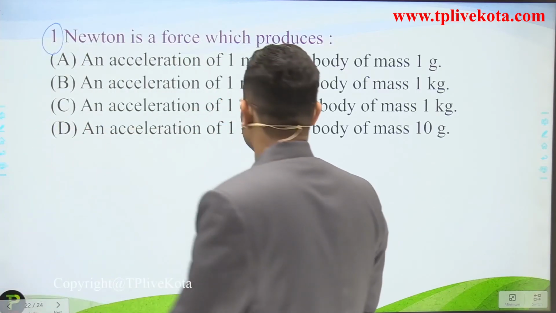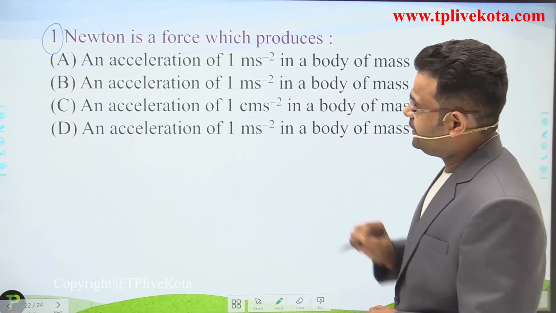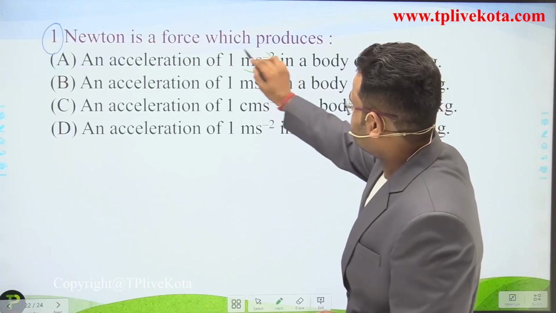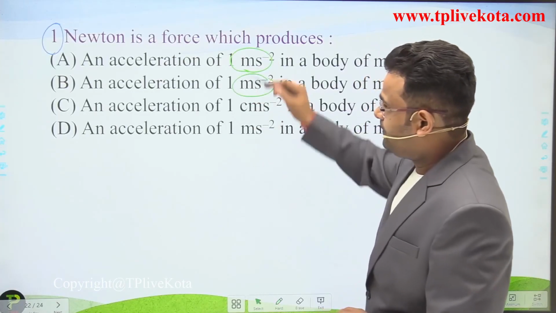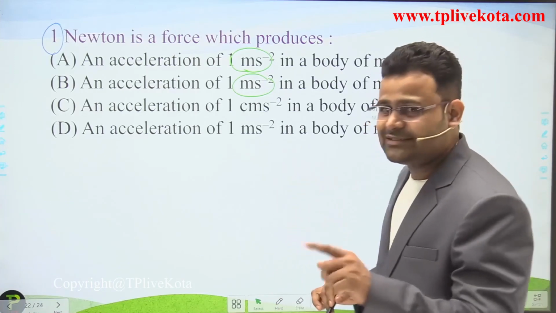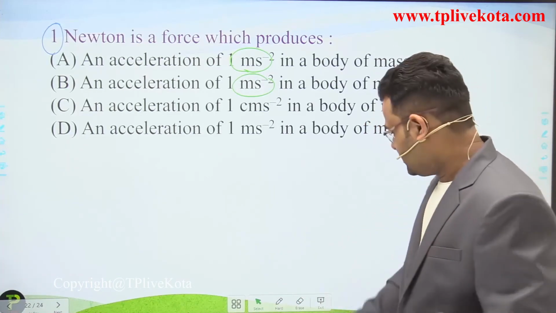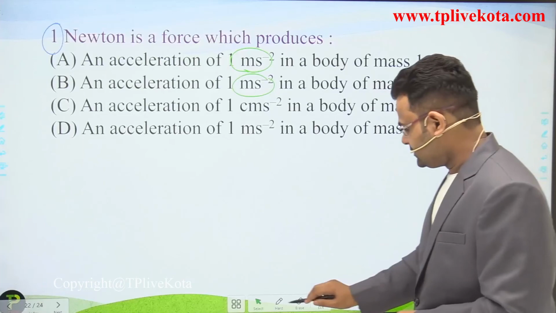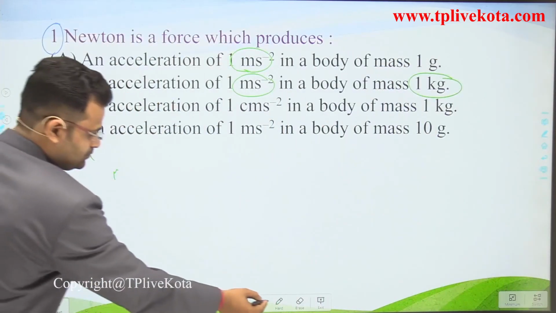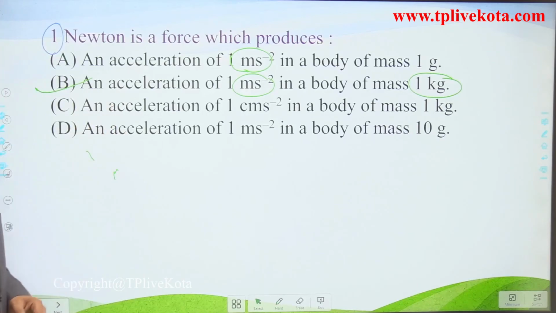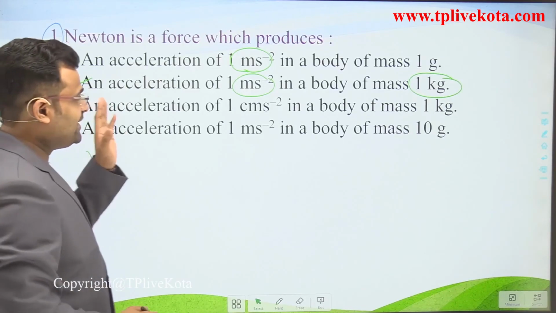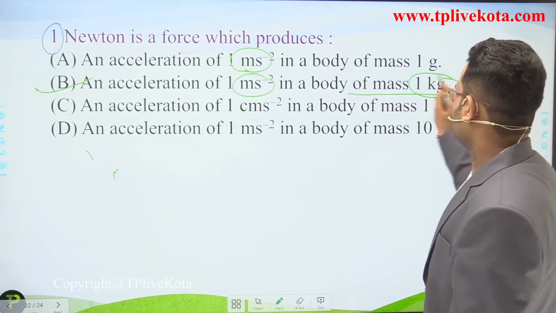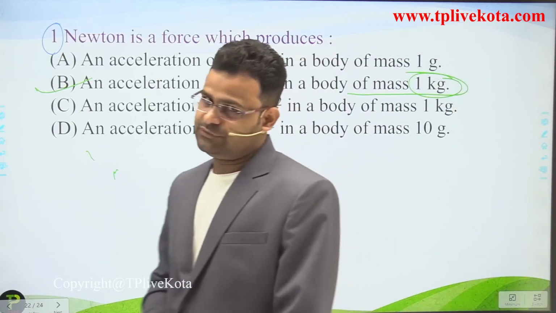Now check the answer. First find the acceleration, 1 meter per second square. There are two options with that, the first and second, but both options are not correct. Now check the second priority, that is the mass. Where is the 1 kilogram? Now 1 kilogram is here. So the B option is correct. Okay students, the answer of this question is B: acceleration of 1 meter per second square in a body of mass 1 kilogram.